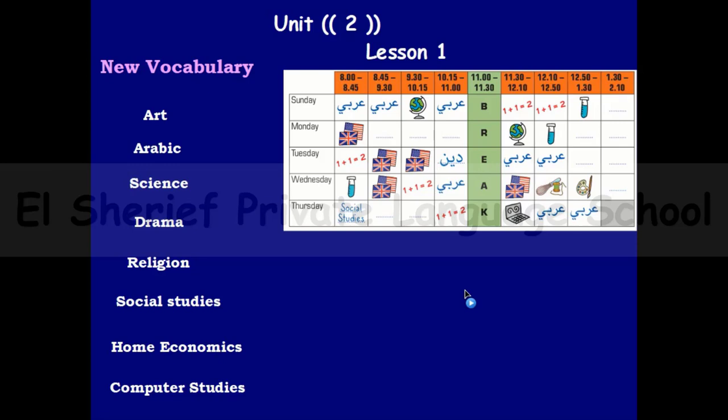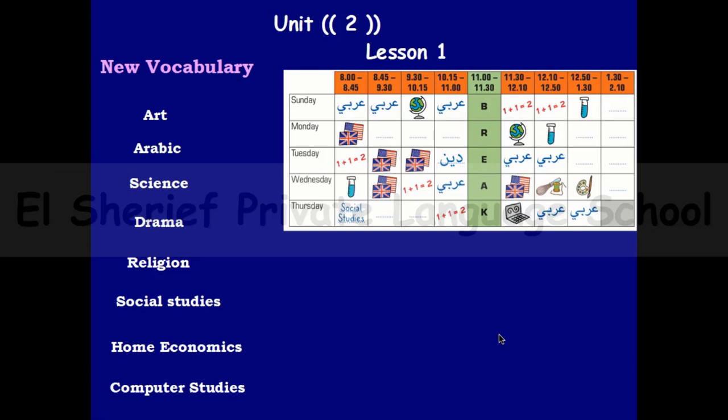When does your science session start on Wednesday? And when does your break start every day? So all of this information you can get from your schedule and timeline, and you can know a lot of things about your school day.